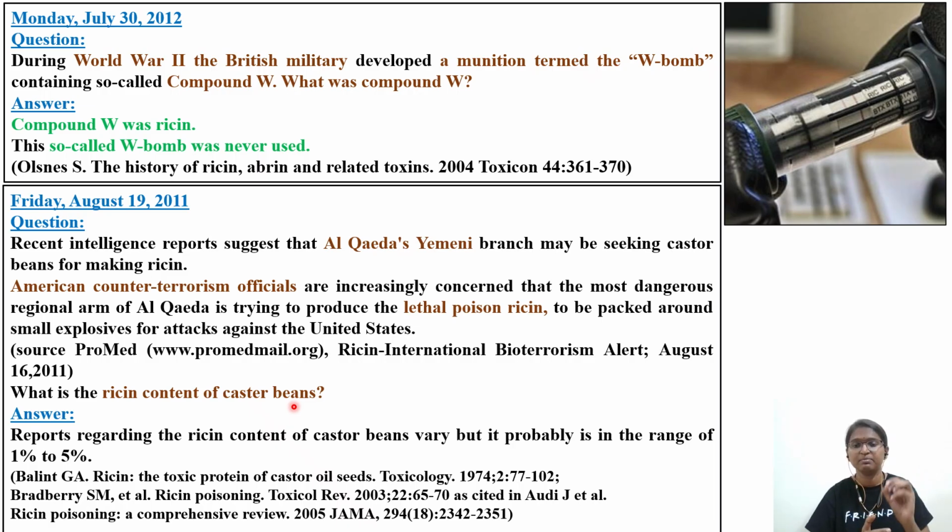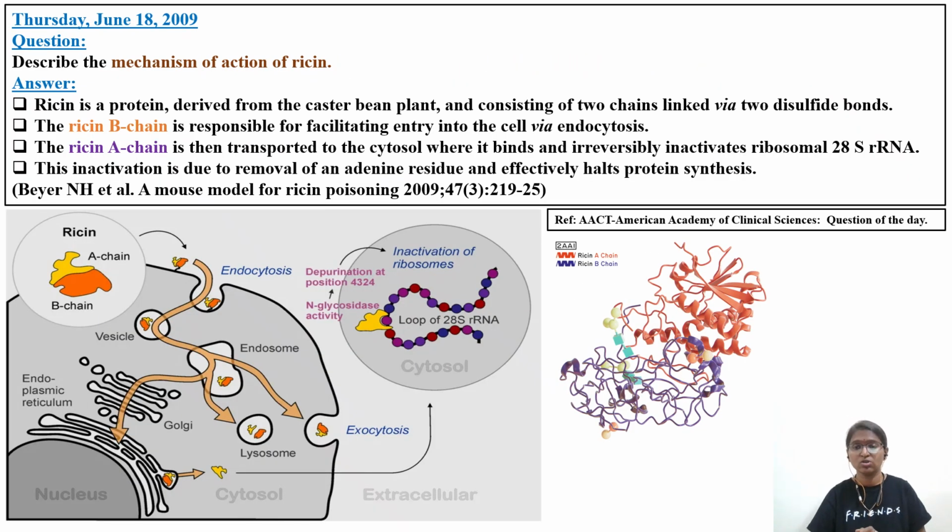So the question is with respect to what concentration, what percentage of this particular component is there in castor beans. The reports regarding the ricin content of castor beans vary, but it is probably in the range of 1 to 5 percent. So whenever this concentration is up to 1 to 5%, you can see how these toxins are used as a bioweapon also. Now, one question with respect to the mechanism, how ricin is impairing the protein synthesis.